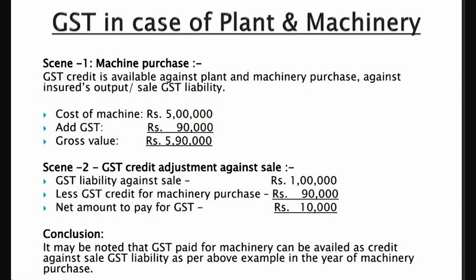Whenever there is a fire, you will note that apart from stock, machinery is equally burnt in the fire. So apart from bills, etc., what else you need is GST. GST is very important these days. So friends, for example, you buy a machine worth 5 lakhs, you pay 18% GST, that comes to 90,000. You pay the other person 5 lakh 90,000. What does he do? He will credit 90,000 to your GST account as per your GST number. For example, your liability against your sales is 1 lakh rupees. So this 90,000 rupees you can adjust and you have to pay only the balance 10,000 rupees. So this is how GST works. So this goes to your credit.